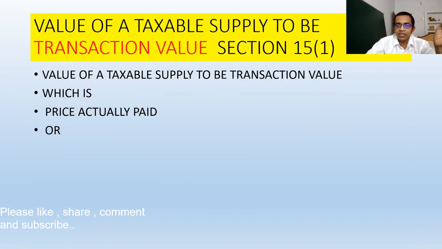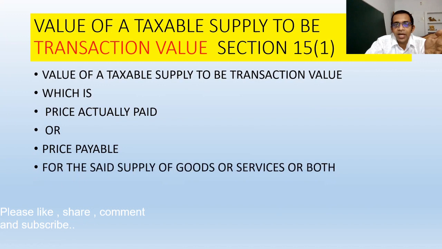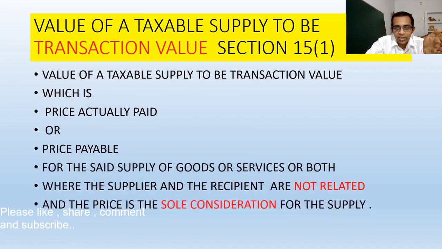In the basic value, which is the transaction value, I have to add some items and ensure that some items are not included, because the value of taxable supply can be inclusive of GST, and it can also be exclusive of GST.